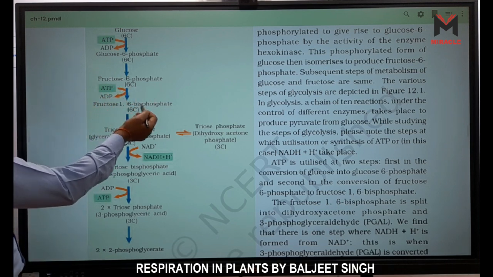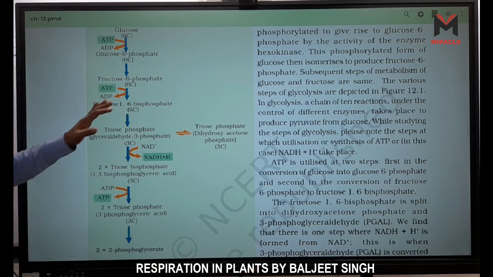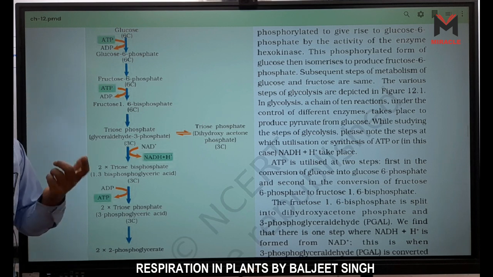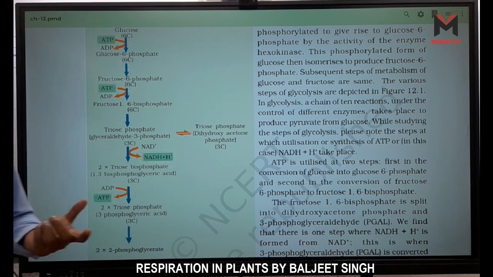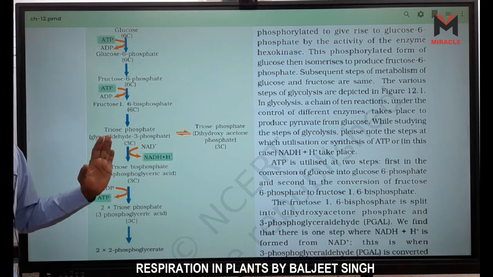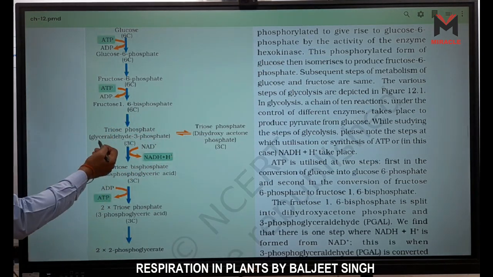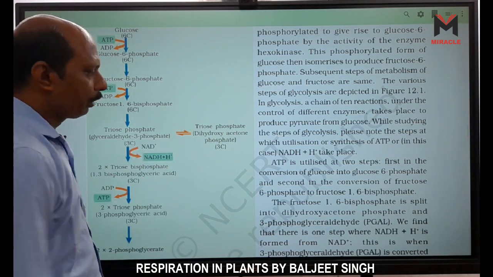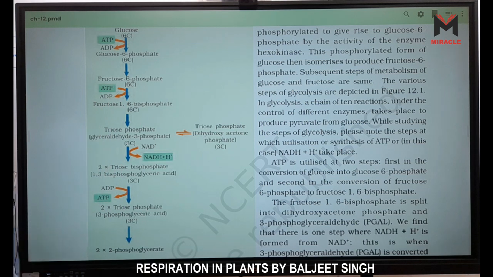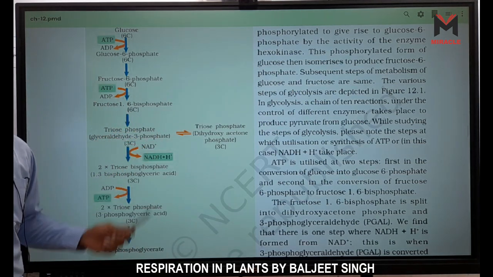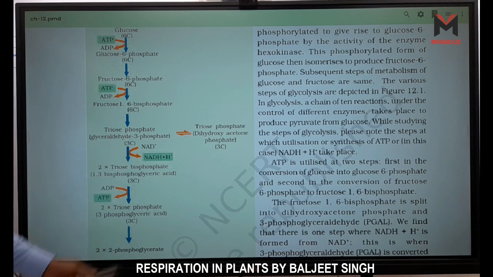This fructose 1,6-bisphosphate is converted into triose phosphate. Triose means 3 carbon molecule. We have 2, PGAL and DHAP, phosphoglyceraldehyde and dihydroxyacetone phosphate, right? Now glyceraldehyde 3-phosphate and dihydroxyacetone phosphate. This one is the ketone form. This one is the aldehyde form of sugar, right? Which enzyme is there? Aldolase enzyme, right?